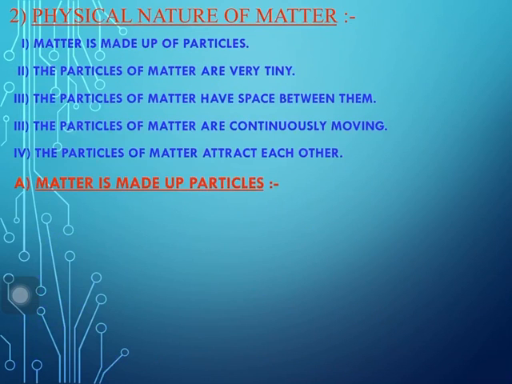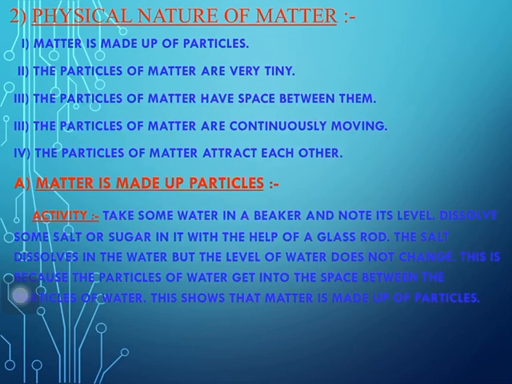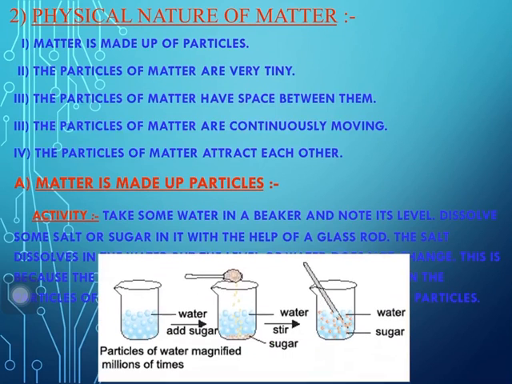Matter is made up of particles. For this you can take some water in a beaker and note its level, then dissolve some salt or sugar in it with the help of a glass rod. The salt dissolves in water, but the level of water does not change. This is because the particles of salt get into the space between the particles of water, and this shows that matter is made up of particles. So this is how you can do it: you take water, add some sugar and dissolve it, and the level of water remains the same.